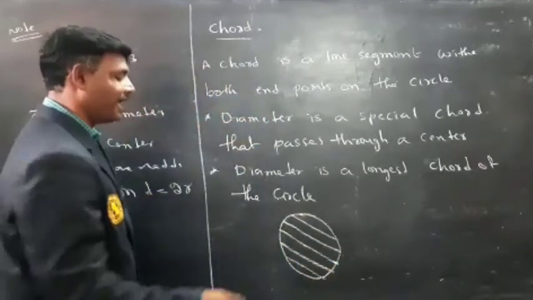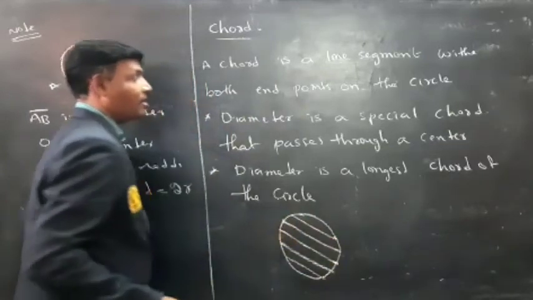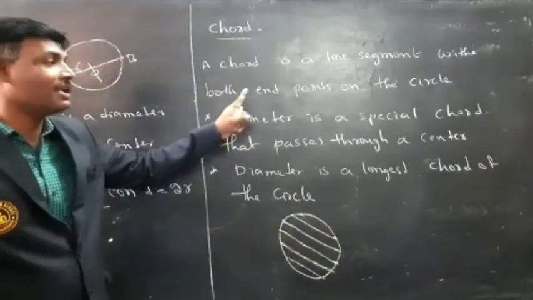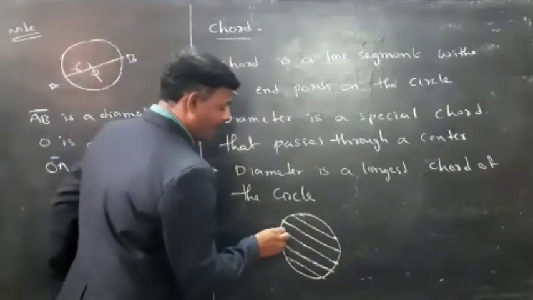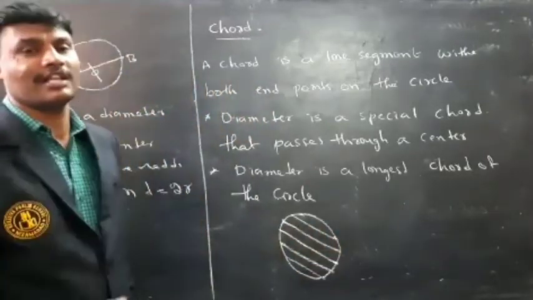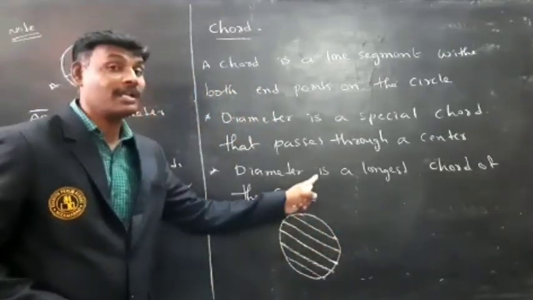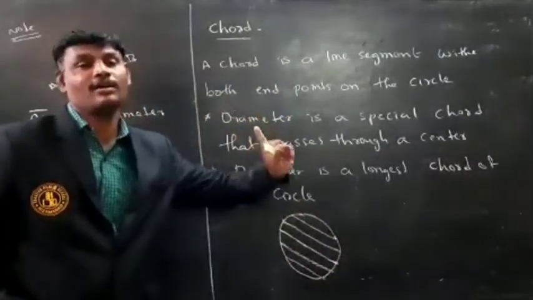From this, diameter is a special chord that passes through the center. Here diameter is also a chord that passes through the center of the circle. Similarly, diameter is the longest chord of the circle.